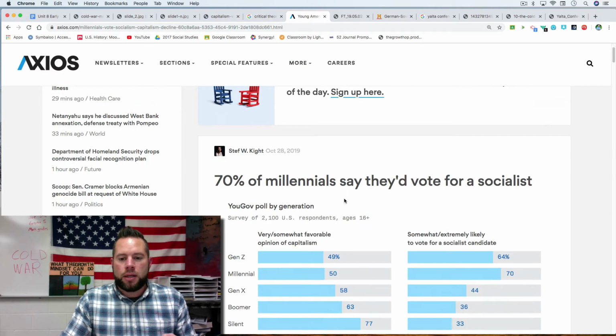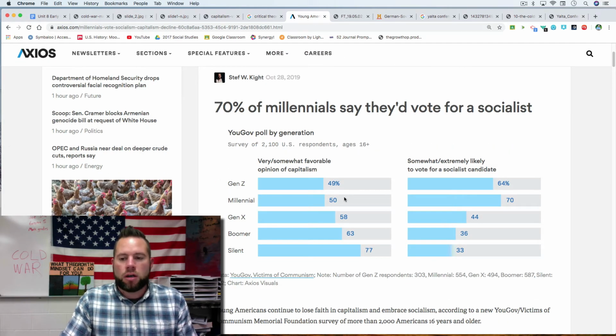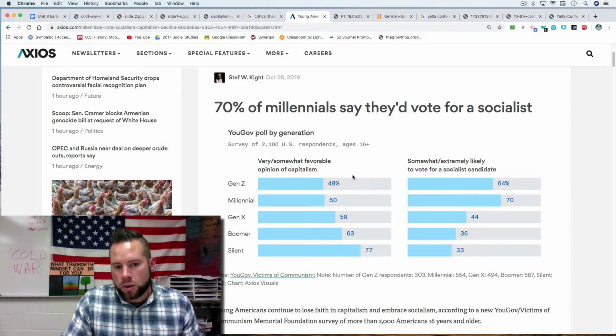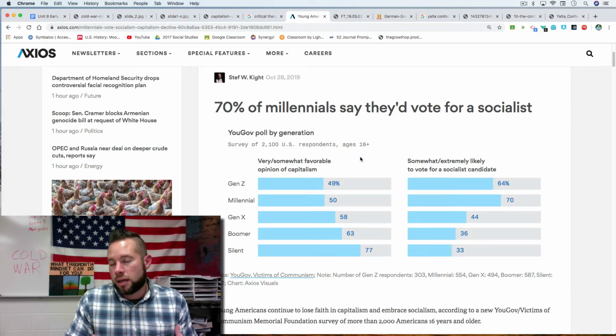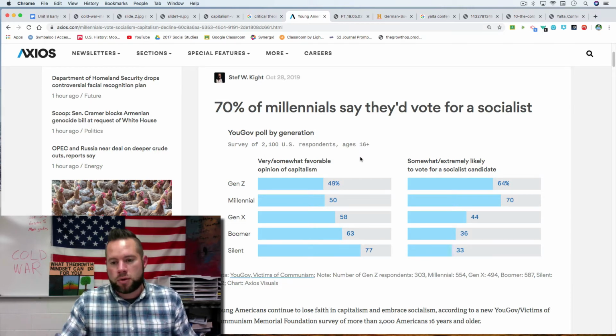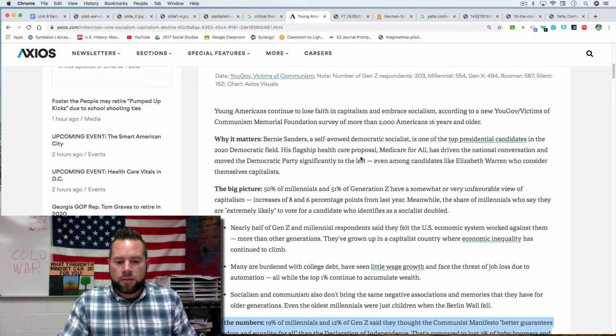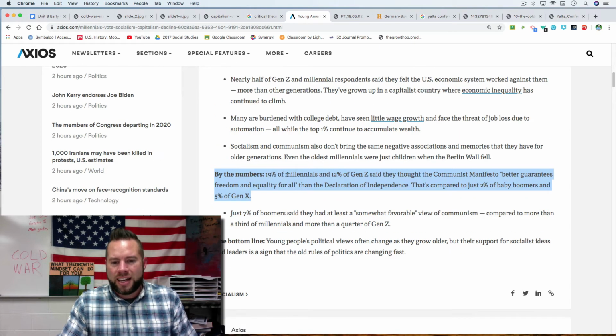Another thing that is happening is millennials are very much in favor of socialism, so much so that 70% of them say they would like to vote for a socialist. So Bernie Sanders and Alexandria Ocasio-Cortez have made this very popular with young people. And I have this as a very interesting one. 19% of millennials think the Communist Manifesto better guarantees freedom and equality for all than the Declaration of Independence.